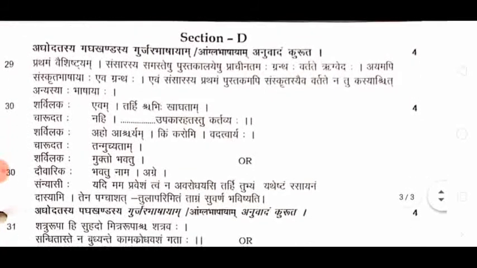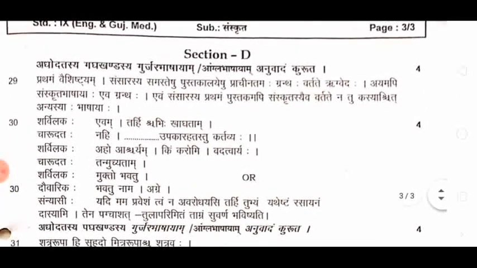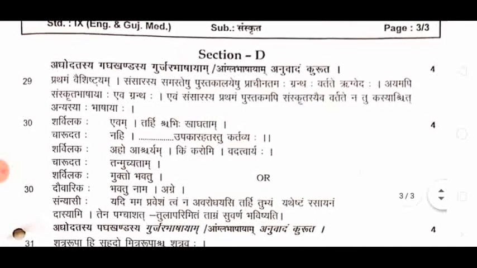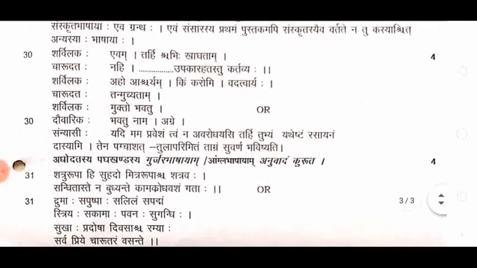Then section D. Section D is for translation. Here question number 29 is the translation from any prose lesson. Then question number 30, 4 marks for one translation. Question number 30 is also for translation only, and there it will be from the play.